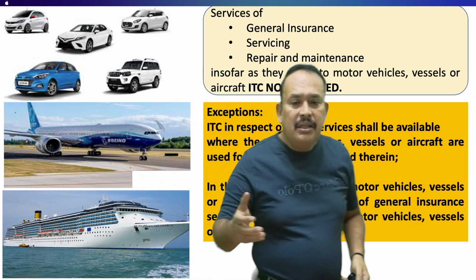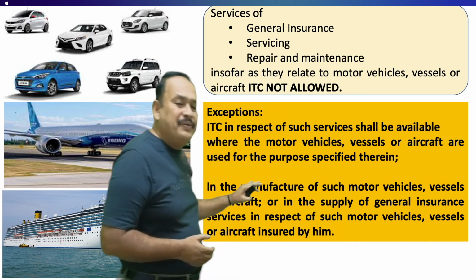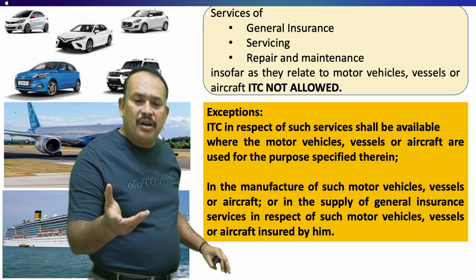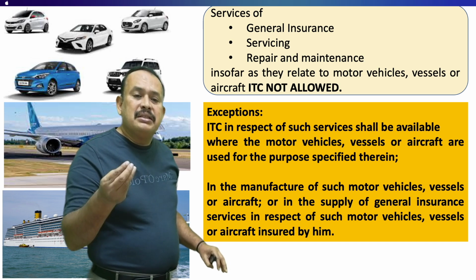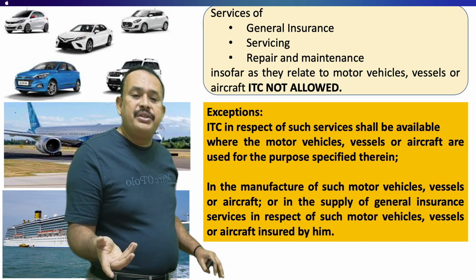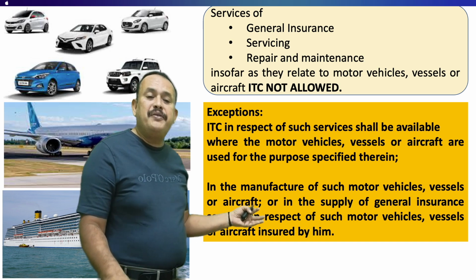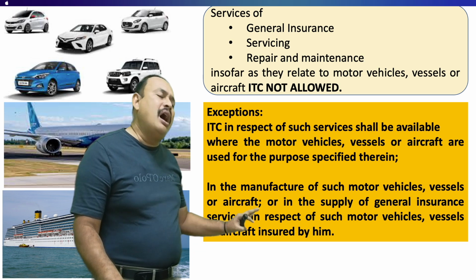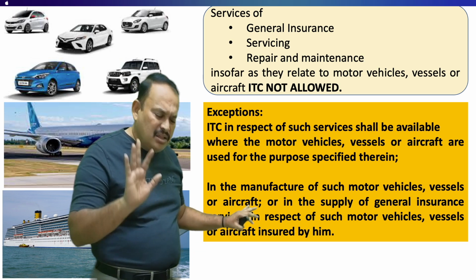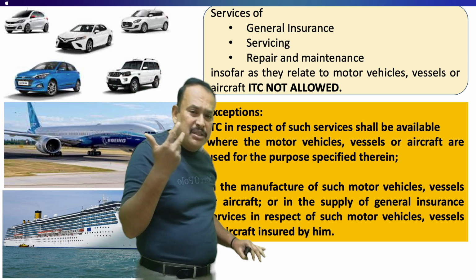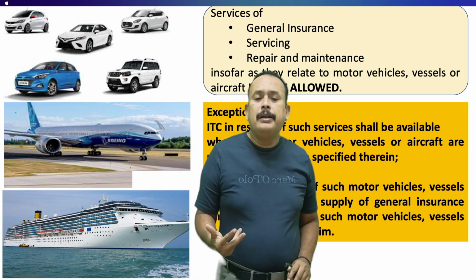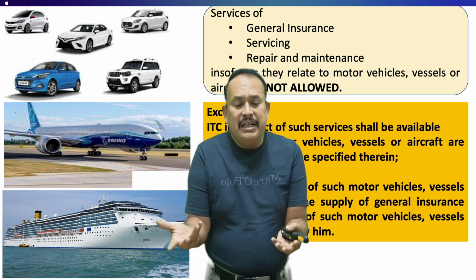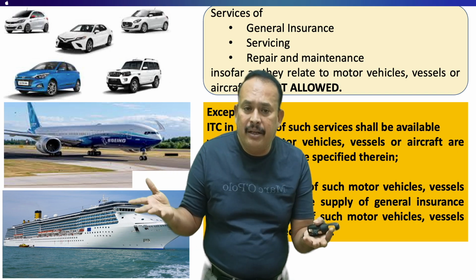Further, in the case of a manufacturer, such motor vehicle, vessel or aircraft, or in the supply of general insurance services in respect of such motor vehicle, vessel or aircraft insured by him, ITC allowed. What do you mean by this? Very simple. Sir, my name is Tata Motors. I am a manufacturer of four-wheelers, seating capacity not exceeding 13.